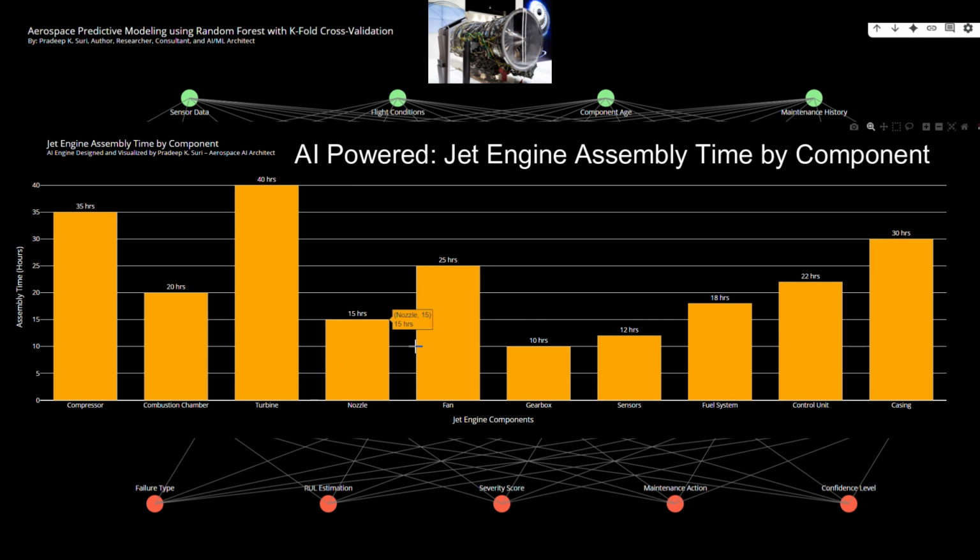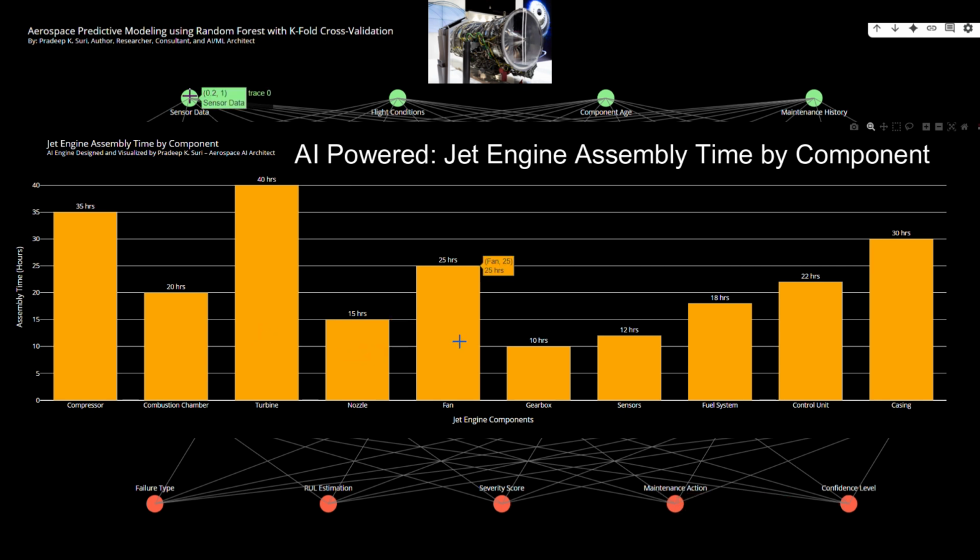bar chart. The data represents 10 key components of a jet engine, including the compressor, turbine, fan, and control unit, each associated with its estimated assembly time in hours. The use of Plotly allows for highly interactive and visually engaging charts, which is ideal for engineering dashboards and executive presentations in the aerospace sector.